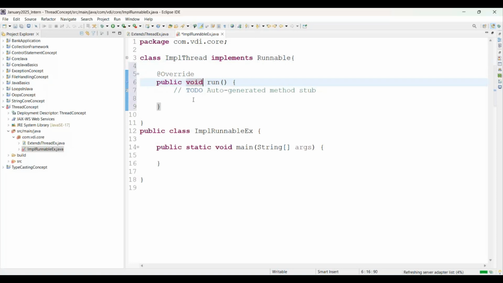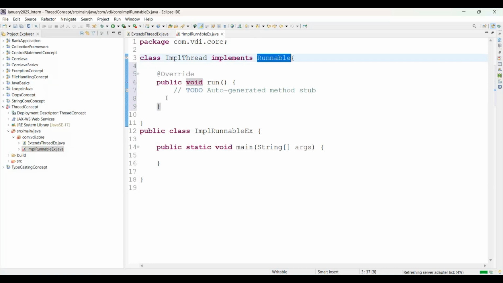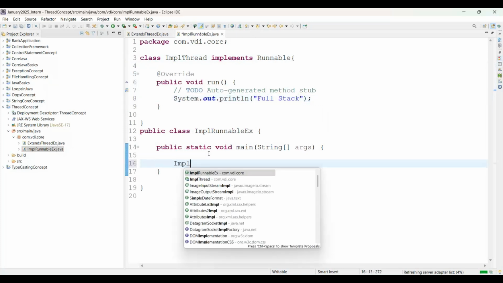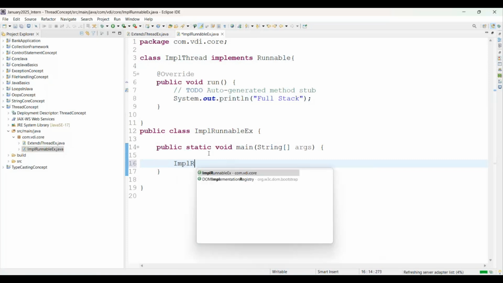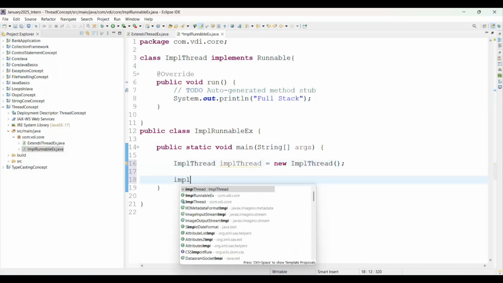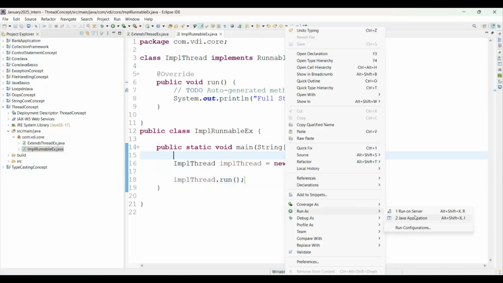See, there is no issue. Why? Because we override the run method coming from the Runnable interface. Now we are just trying to print this is full stack. See one screen, and here I am creating the object of the IMPL thread class equal to new IMPL thread, and I am going to call IMPL thread dot start, but the start method is not available here. If you call the run method here, right, then simply try run as Java application.